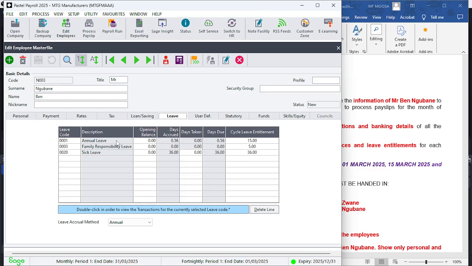You'll be able to see that the opening balance of all three of them is zero, and the leave entitlement of annual leave is 15 days, family responsibility is 5, and sick leave 36. In the same way, when I looked at Mr. Swane, I've also captured the opening balances for all three descriptions of leave: annual leave, family responsibility, and sick leave, and the cycle leave entitlement 15, 5, 36.